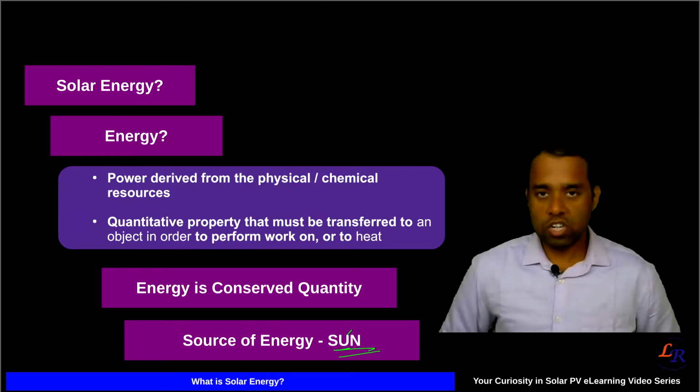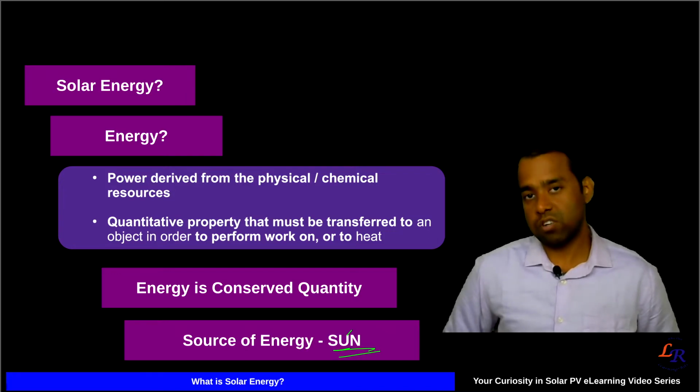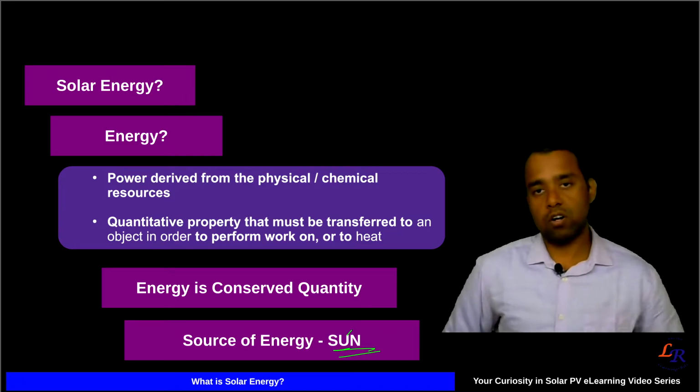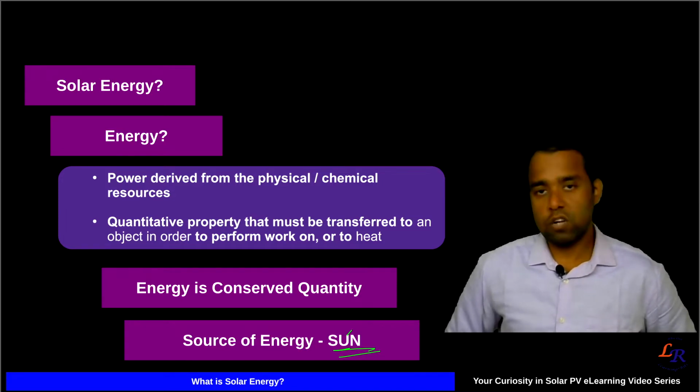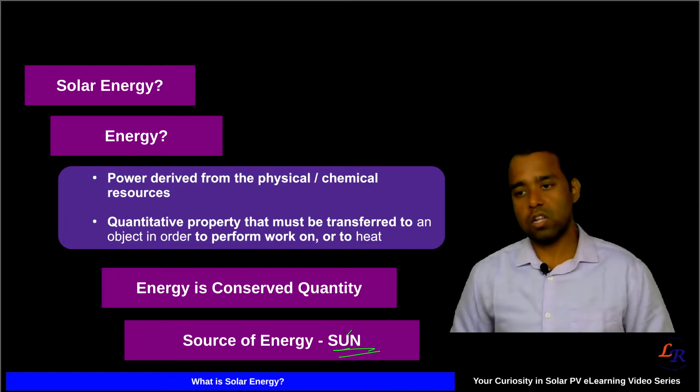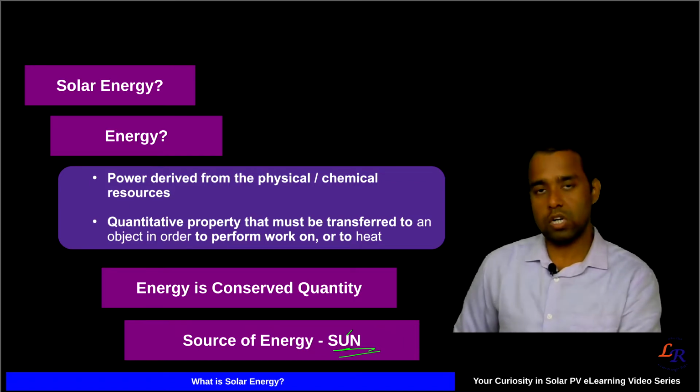So solar energy means the energy coming from the sun, where we extract the power to work on different objects and to convert into heat and other aspects. This is what we call solar energy.